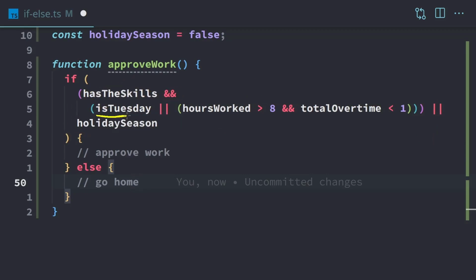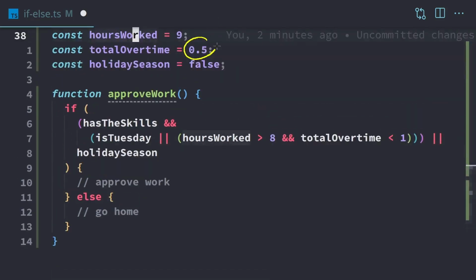So we're checking to see if it's Tuesday. And if it's not Tuesday, because we're using or, so maybe it's Wednesday, we have to check this right here. And on this one, we're making sure their hours worked is greater than 8 because they have to work at least 8 hours before they start qualifying for overtime. We also make sure that their overtime is less than 1 hour. In our case, I believe that is true, because our overtime is currently 0.5. So we could work overtime theoretically.